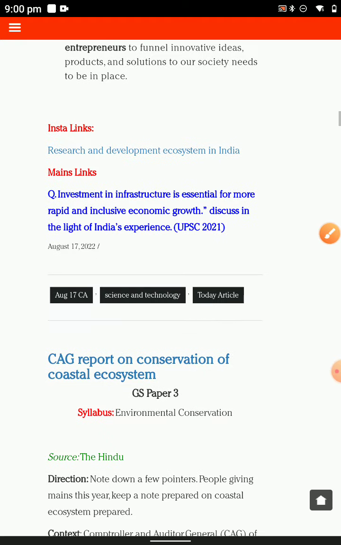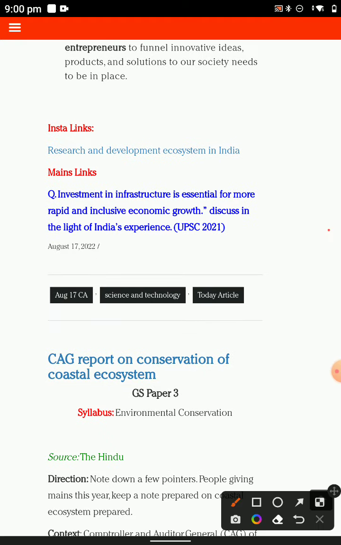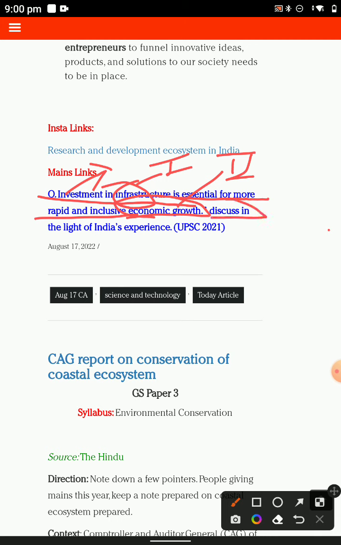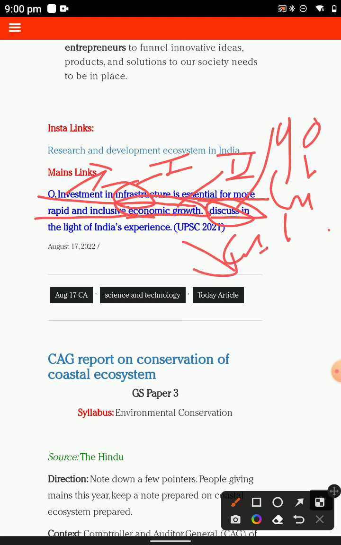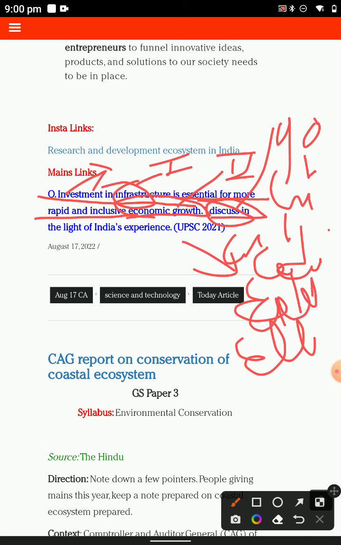given, and this is the question. In this question, on investment in infrastructure, you should first introduce the investment, and then you essentially cover more rapidly the economic growth. Then you have the second answer to this question: discuss. You have relevant critical analysis and comments. Discuss, it is likely you have searched on Google how many can be the directive words: discuss, critically analyze, illuminate and evaluate critically. You have